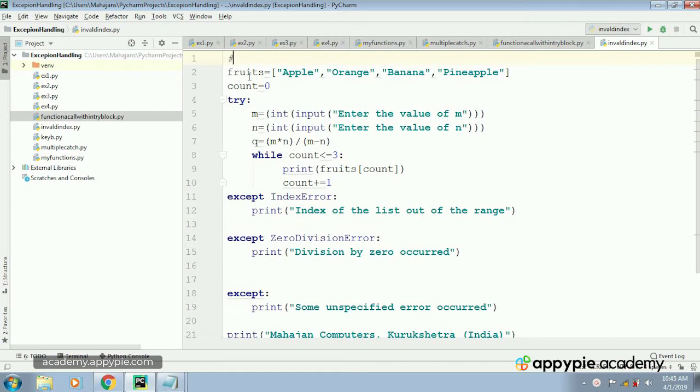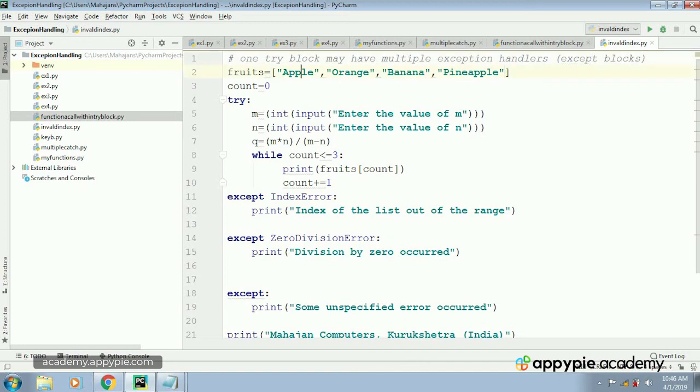That is, one try block can have multiple exception handlers. One try block may have multiple exception handlers. By saying exception handlers, I mean to say except blocks.